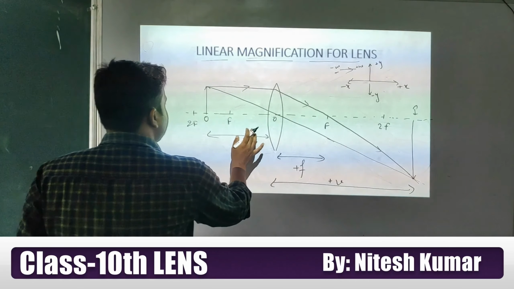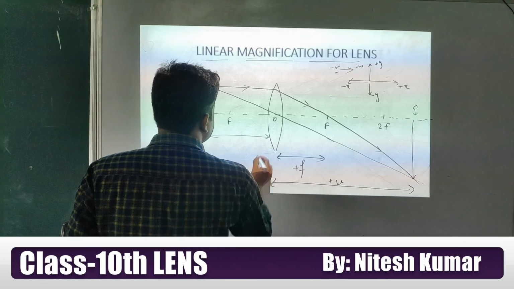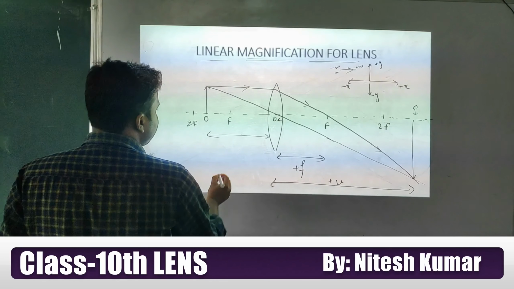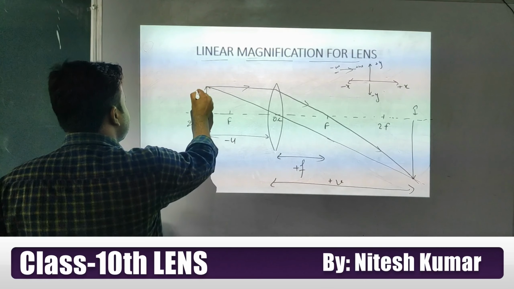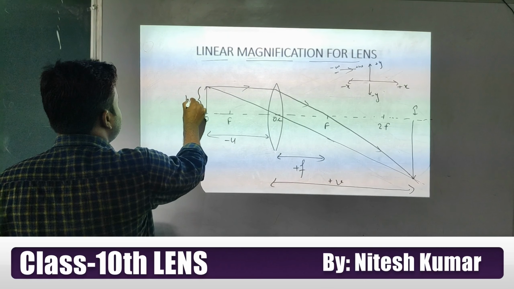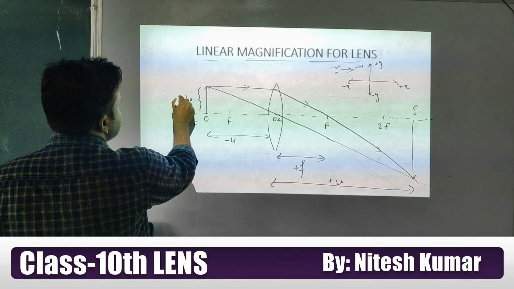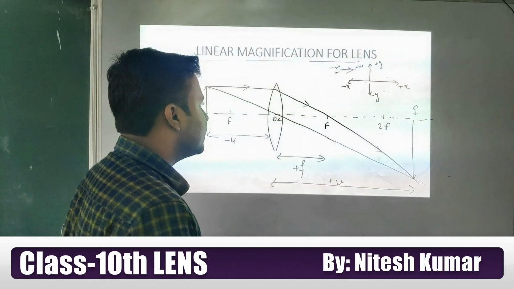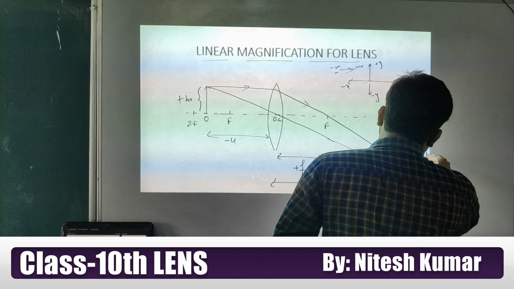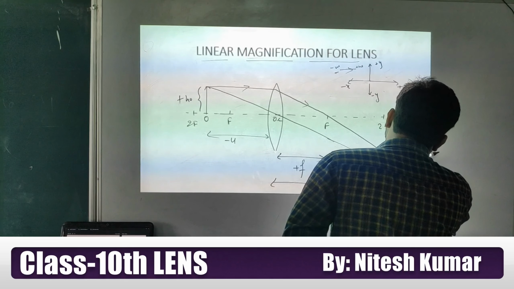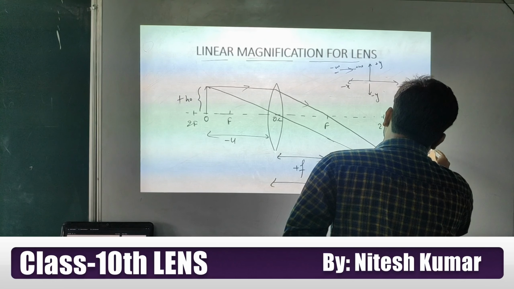The distance between the object and optical center, OC, is u, and it is negative. The height of the object is above the principal axis, so we consider it positive. The height of the image is below the principal axis, so I consider it negative, minus hi.